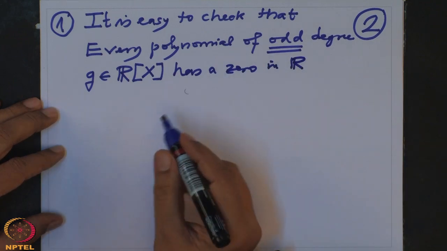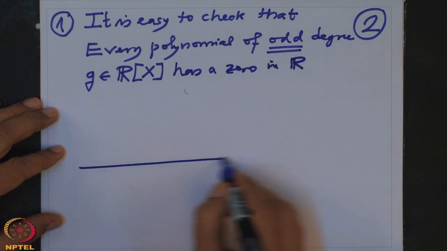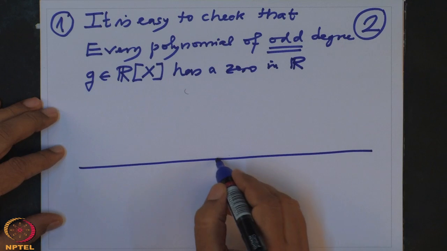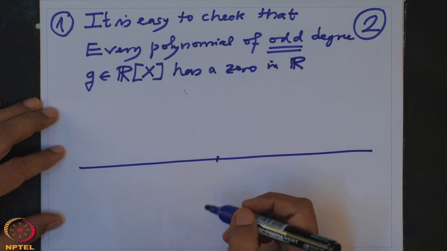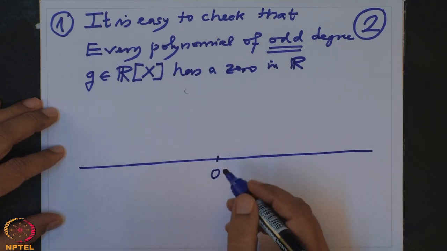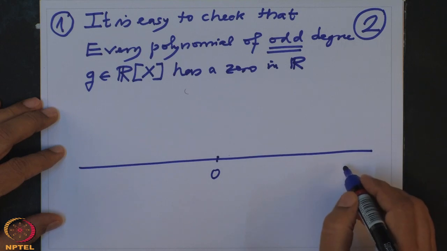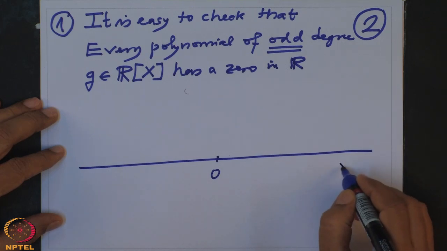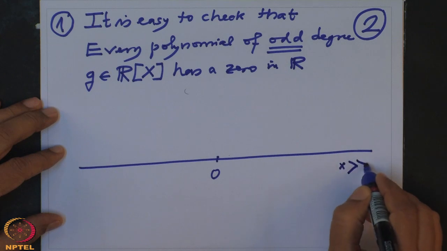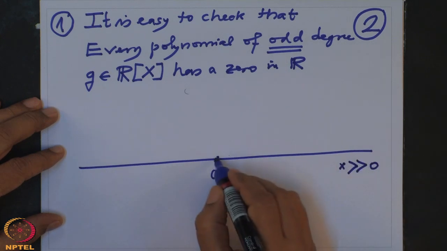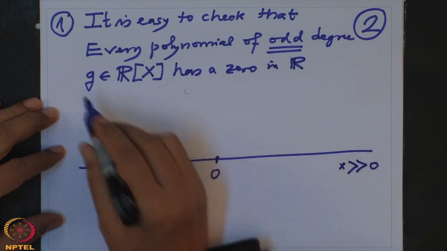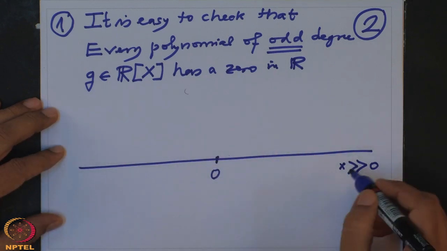This is very easy. What you do is try to plot the graph of this function g. So observe that when you take x large positive, then obviously the sign of g(x) will be positive.